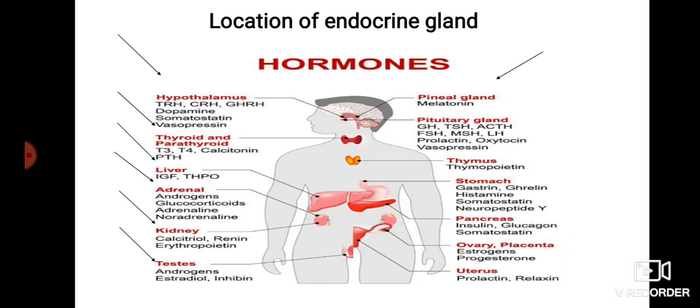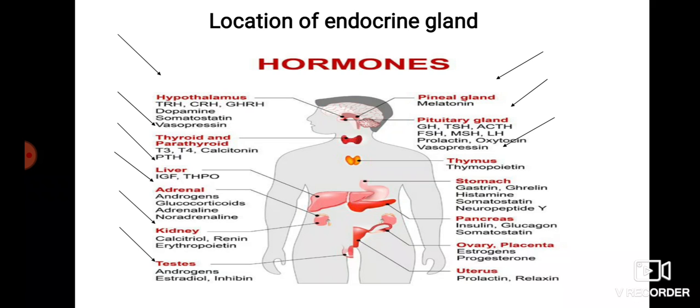Testis also has some secretory cells that secrete hormones like androgen, estradiol and inhibin, and the pituitary gland secretes growth hormone, thyroid stimulating hormone, and follicle stimulating hormone, etc. These different hormones we will also discuss in upcoming videos, okay.